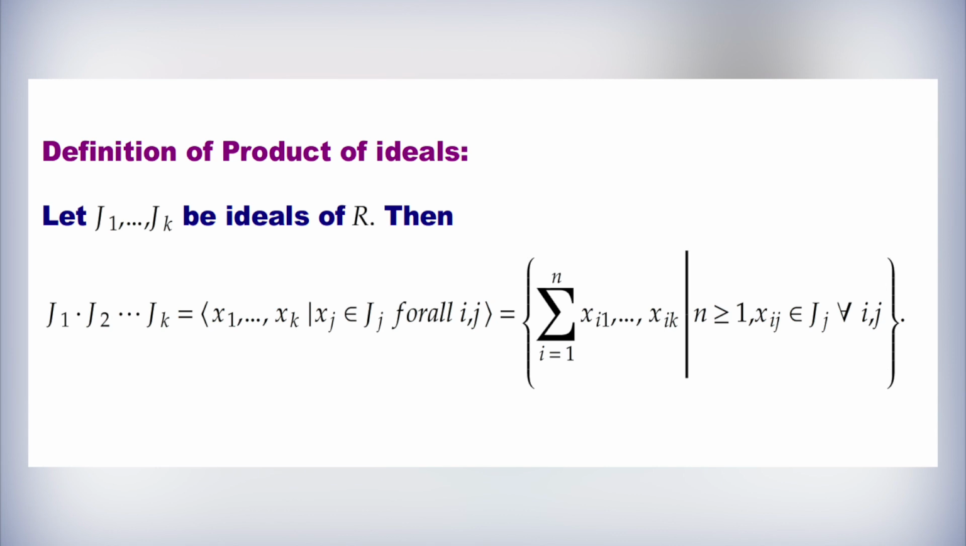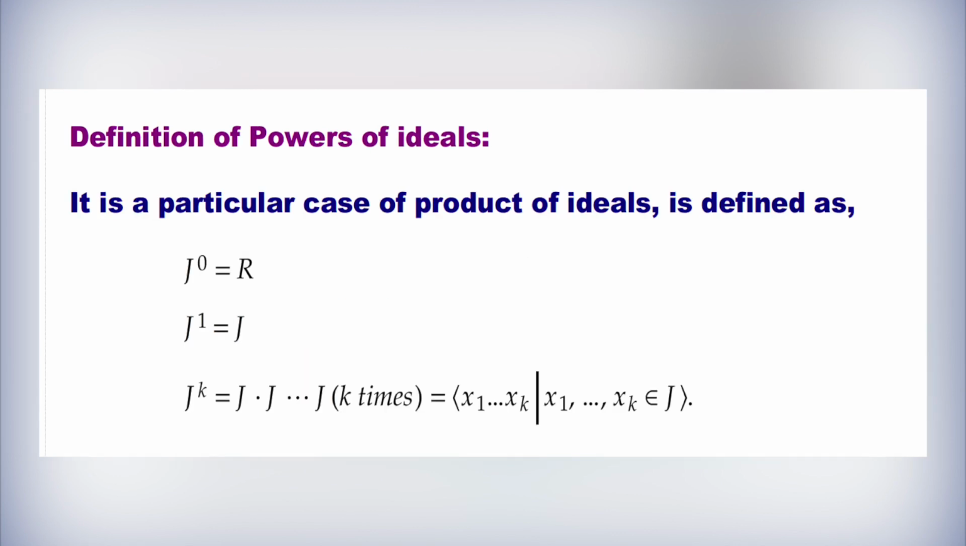First, the definition of the product of ideals. Let J1, J2, and so on up to Jk be ideals of R. Then J1 J2 ... Jk is equal to the set generated by x1 x2 ... xk such that xj belongs to Jj for all i, j. That is equal to the set of all sums, i equal to 1 to n, of xi1 xi2 ... xik, such that n is greater than or equal to 1 and xij belongs to Jj for all i, j.